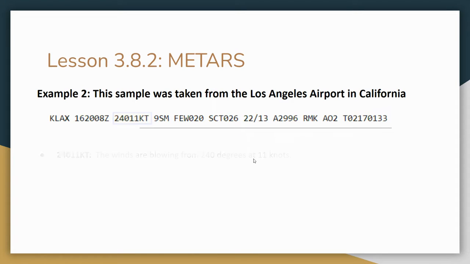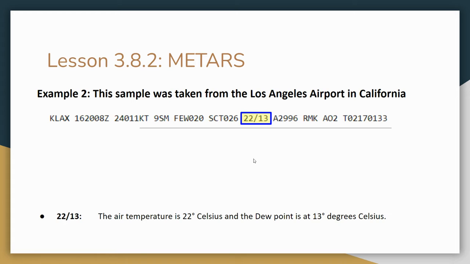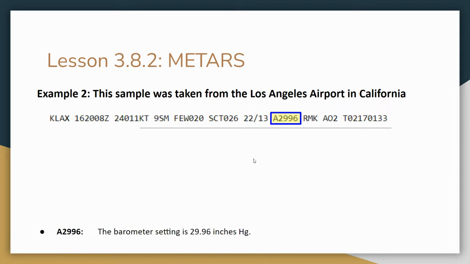Next is the wind direction and speed. So the wind is coming out of 240 degrees and it's going 11 knots. Next after that is the visibility, 9 statute miles. Then we have few clouds at 2,000 feet and scattered clouds at 2,600 feet. The temperature is 22 degrees Celsius and the dew point is 13 degrees Celsius. This is more than 3 degrees of separation, so we're not likely to see fog here. And then we got our pressure, 29.96 Hg.